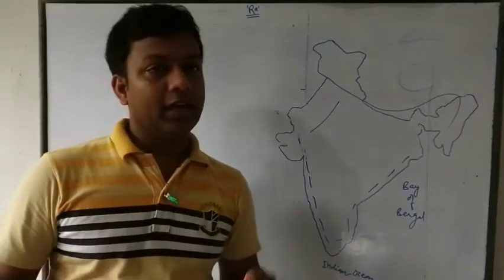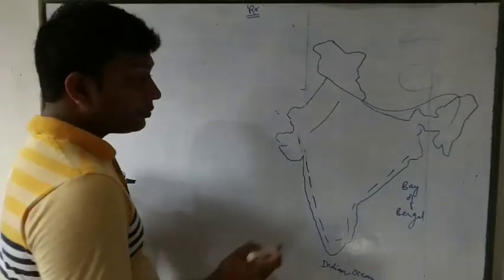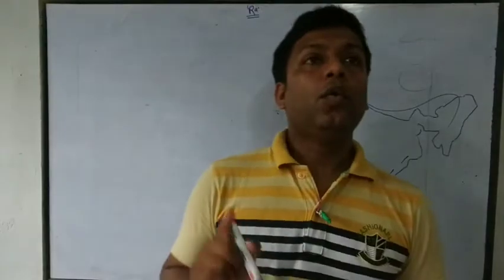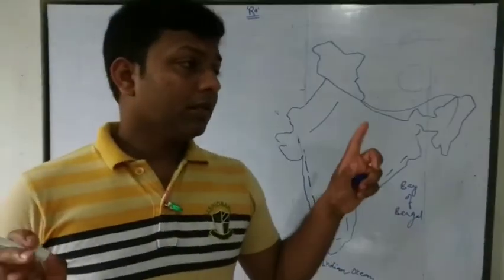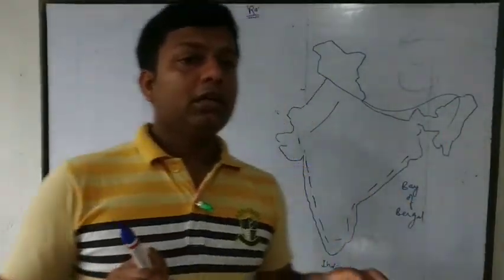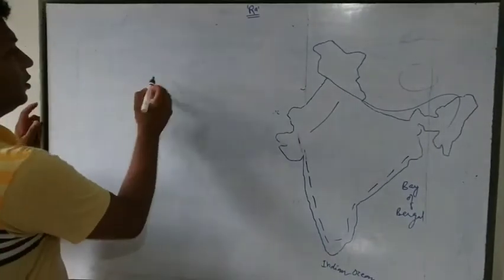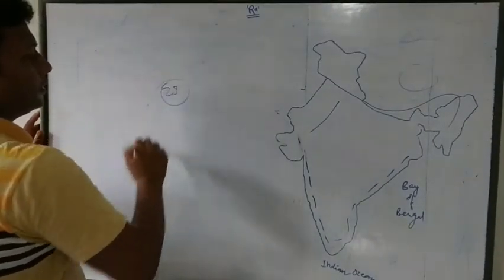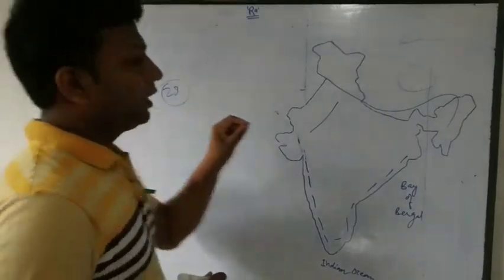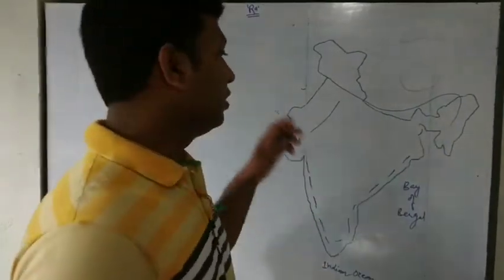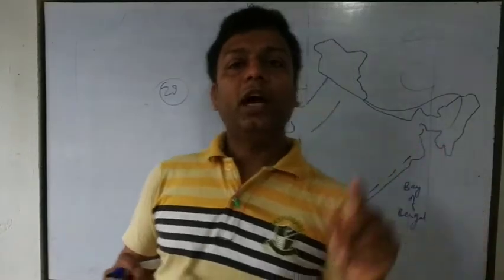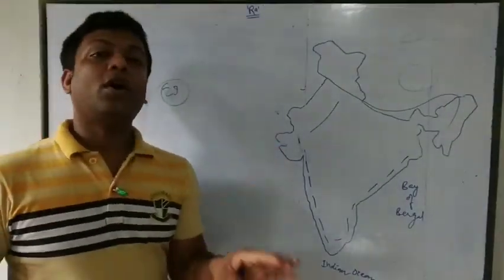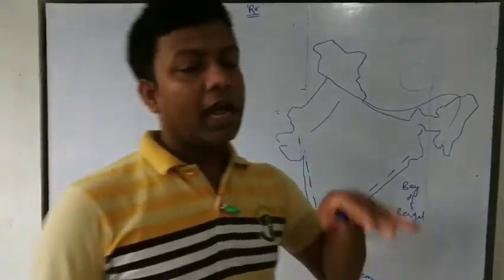Look at the scenario of the winter season. On the 23rd of September, the sun falls vertically on the equator, and on the 23rd of December it falls on the Tropic of Capricorn in the southern hemisphere.